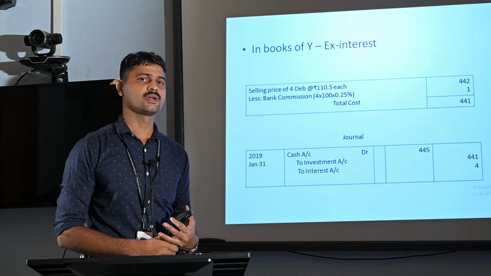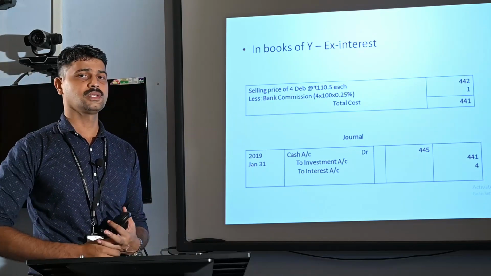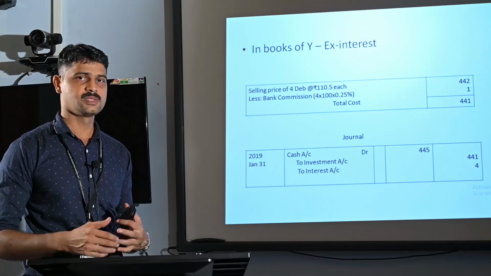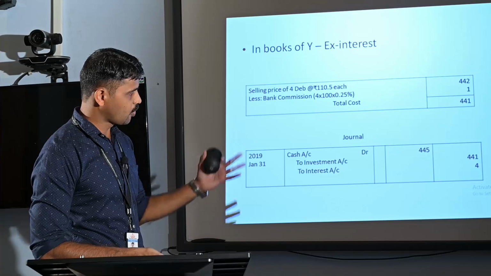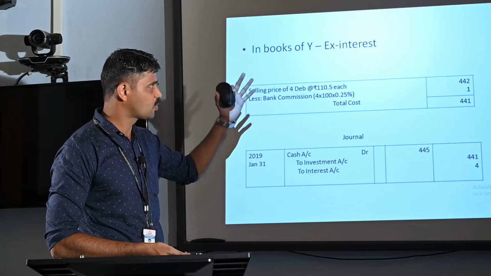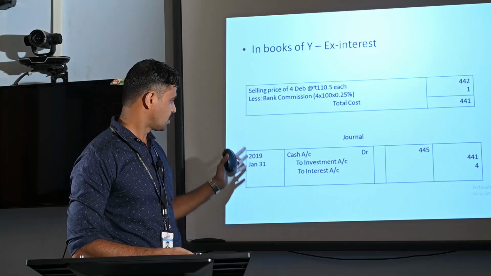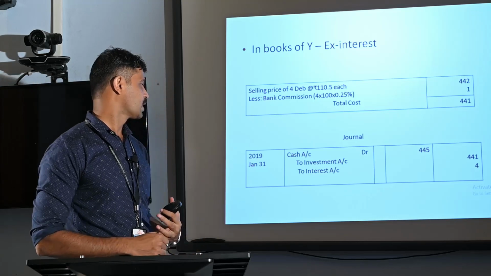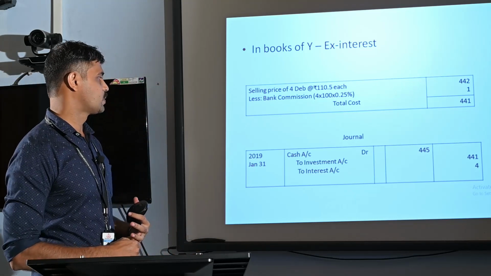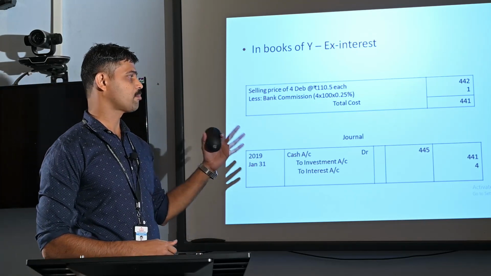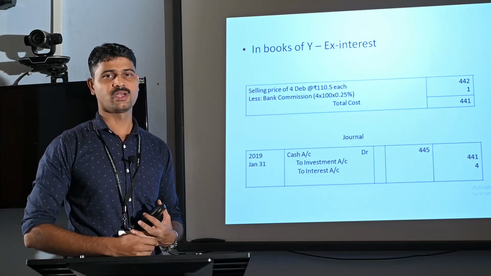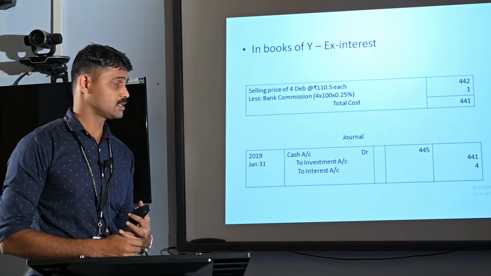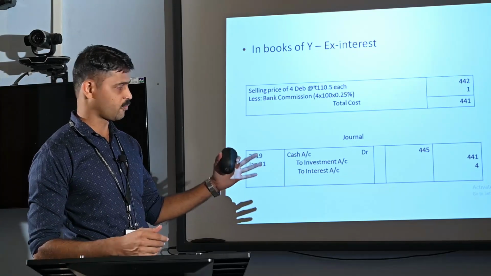Here 441 is the actual cost of the investment or debentures that is being sold by Mr. Y to Mr. X. So, in books of Mr. Y, as this quotation is ex interest quotation, we are passing the entry. On 31st January 2019, cash or bank account is debited with the actual amount received by Mr. Y from Mr. X, that is inclusive of interest, rupees 445.